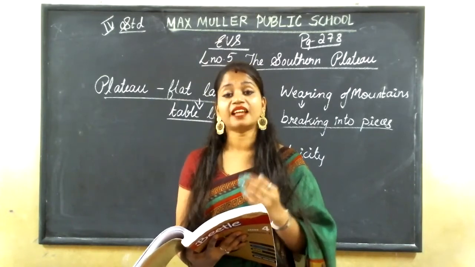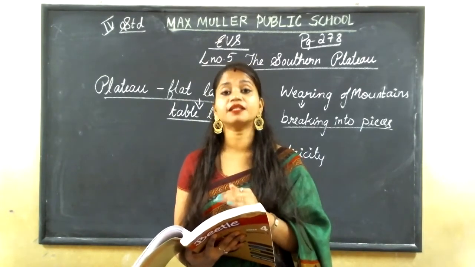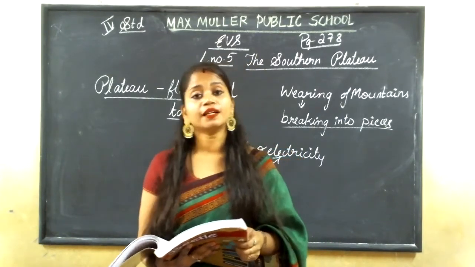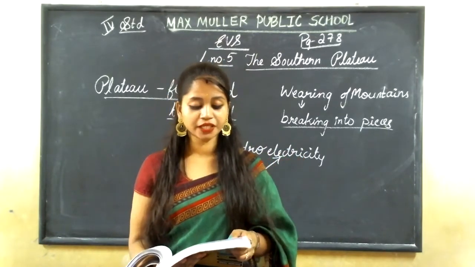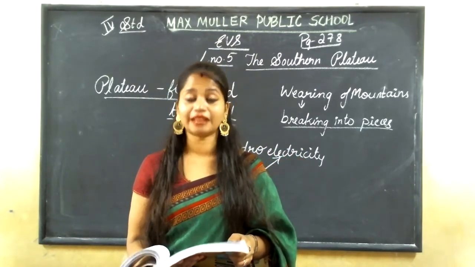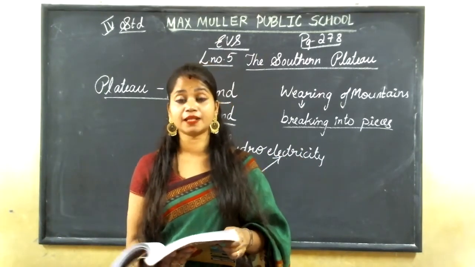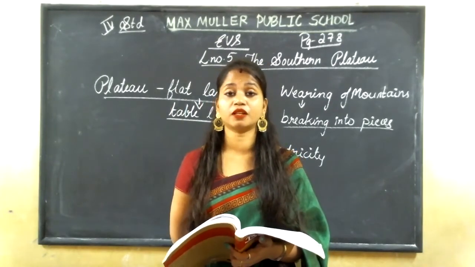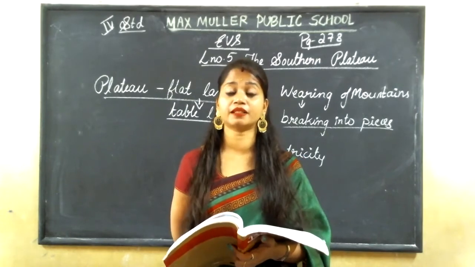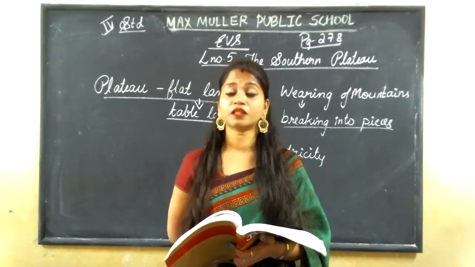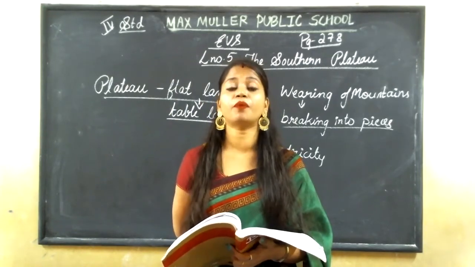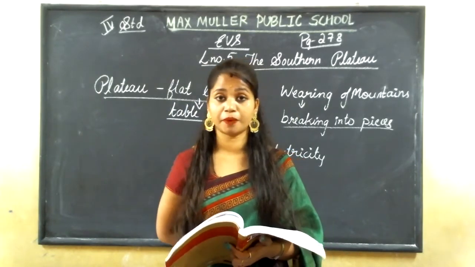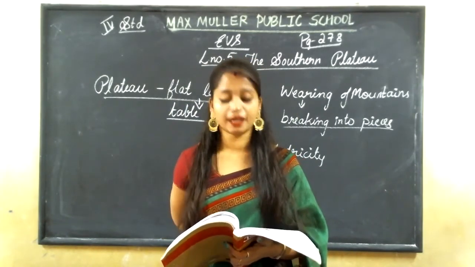Understood? The southern part of our India is a plateau. Plateau means a flat land. So, it is called the southern plateau. It extends from the south of the northern plains to the southern tip of India. Where does it start? It starts from the south of the northern plains, after the northern plains, till the southern tip of India.